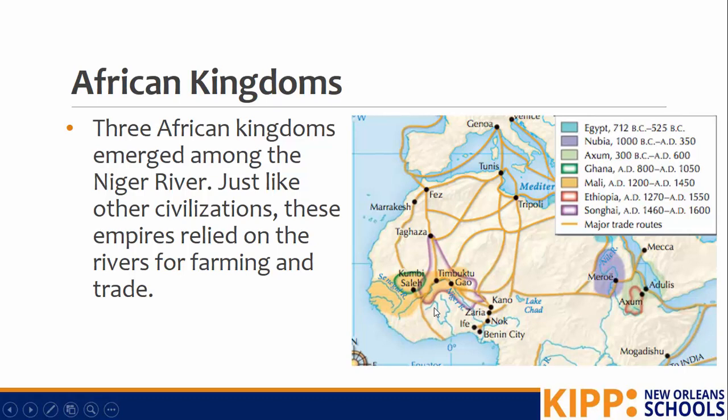Here's the Niger River. And what we already know, civilizations need those rivers for trade and for farming, farming primarily and then trade.